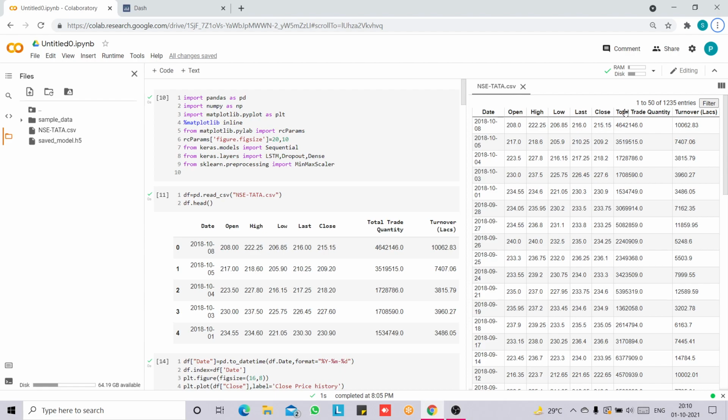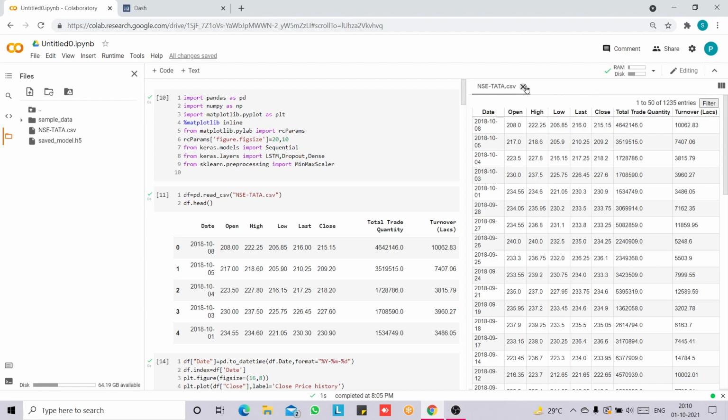Total trade quantity is the number of shares bought or sold on that particular day, and turnover is the turnover of the company on that day. The profit or loss calculation is usually determined by the closing price of the stock for the day, and hence we will consider closing price as our target variable.